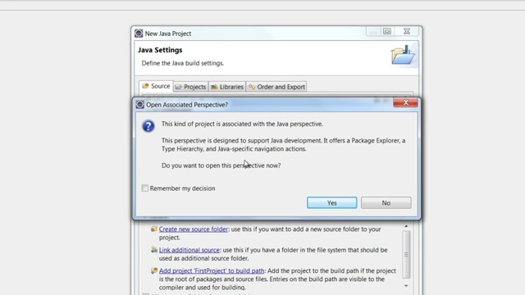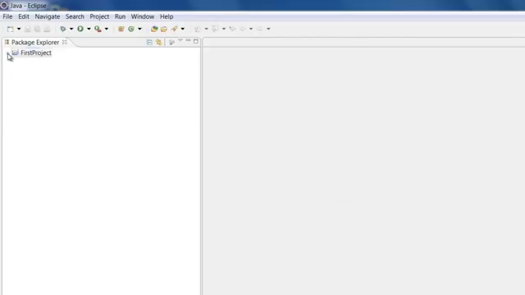It will ask you if you want to open the Java perspective. Say yes. So now we have a project, and if you click here right next to the project, you will see that it has a source folder. The SRC is a source folder where you can store all your Java programs.